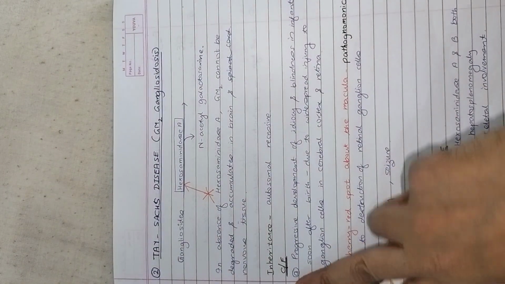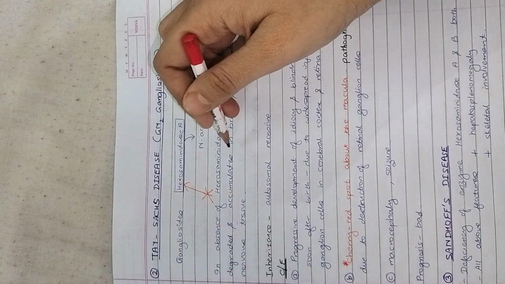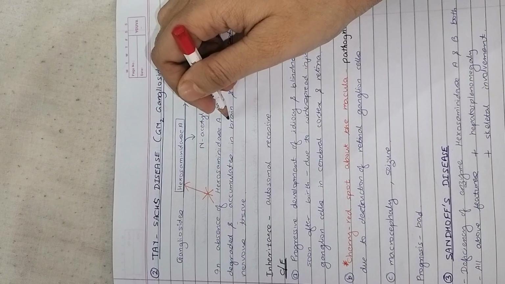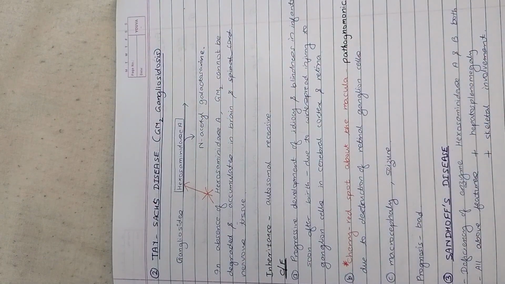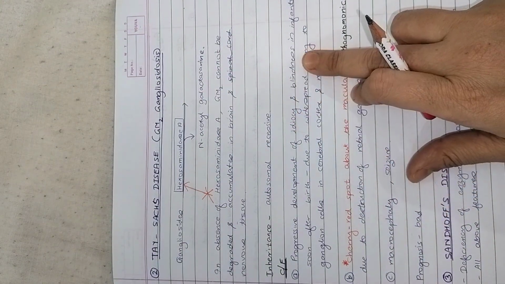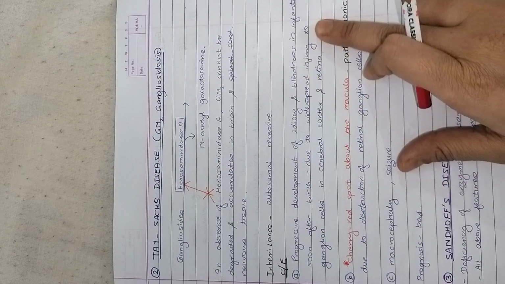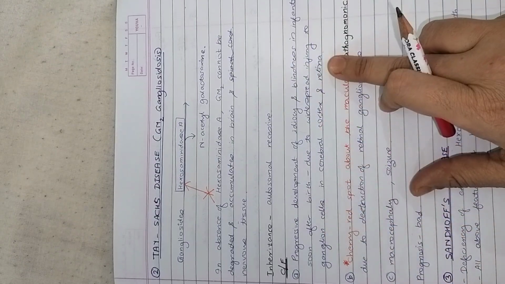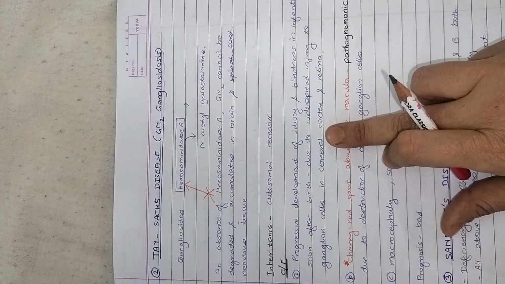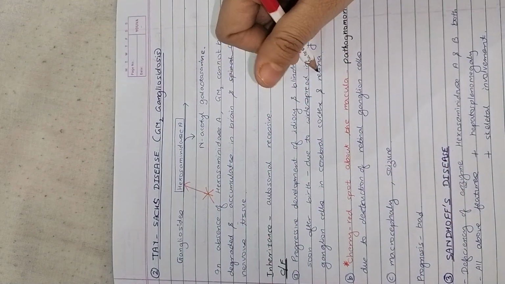So clinical features: there will be accumulation of these lipids in brain and nervous tissue, so it will lead to development of idiocy, meaning low IQ of the child, and blindness in infants soon after birth. Due to widespread injury to the ganglion cells in the cerebral cortex and retina, there will be damage to the cerebral cortex and retina, leading to low mental IQ and blindness.